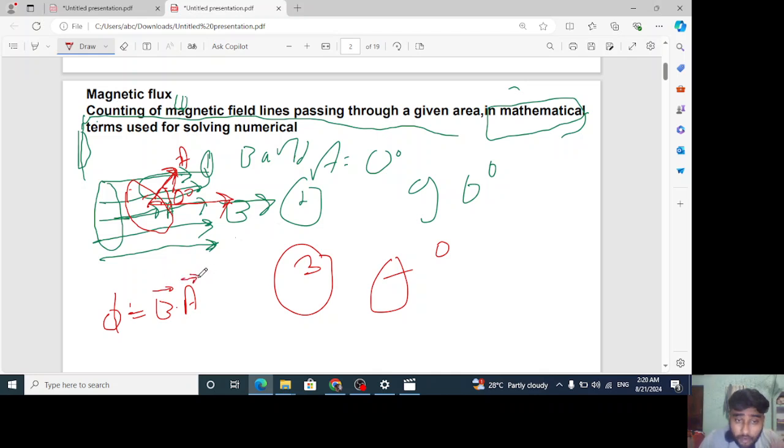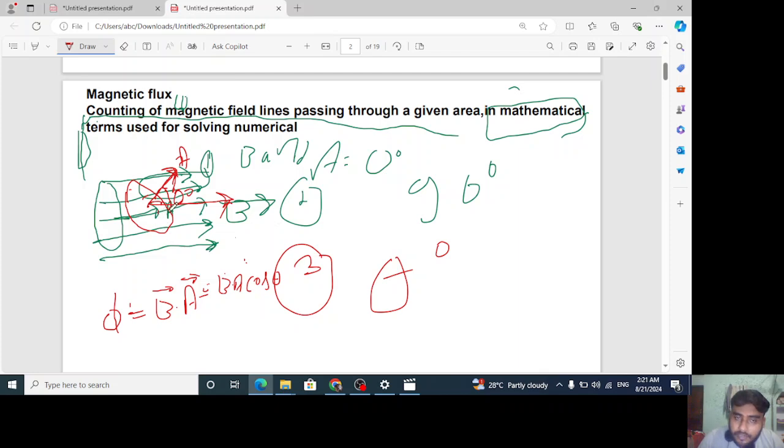Okay, if you got it this much, right? B dot A, dot means it's a dot product. So when we open a dot product, what we get, as you all know, is BA cos theta, where theta is the angle between B and A. If you got it, this theta is the angle between B and A.